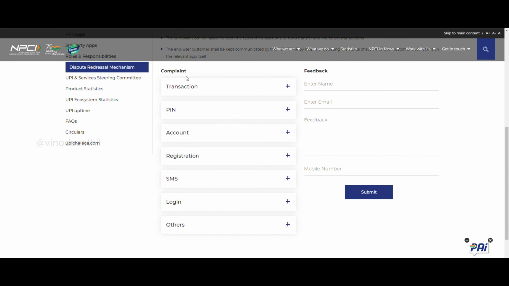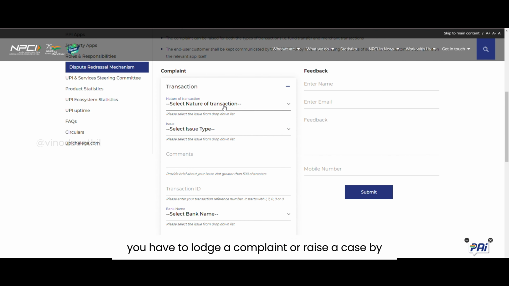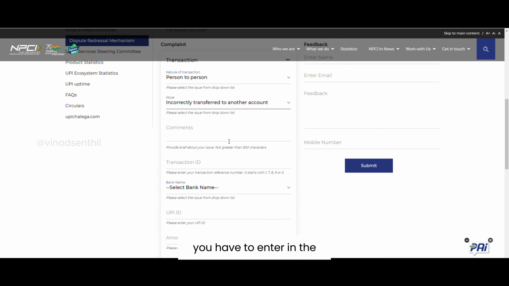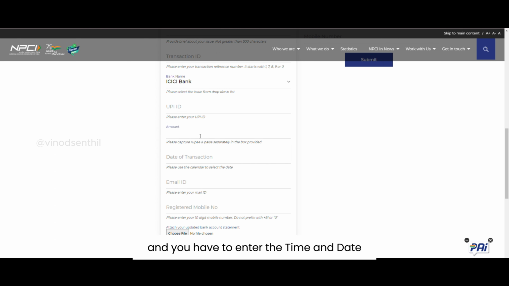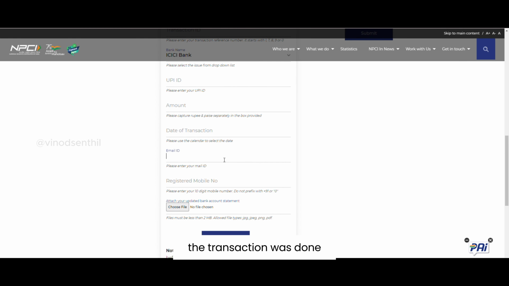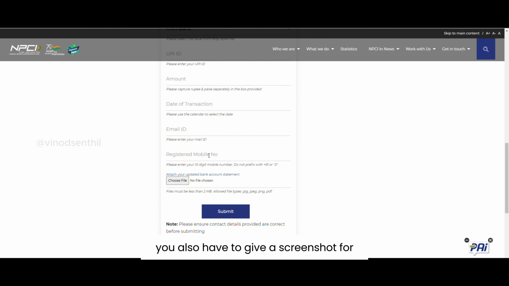Inside this, you have to lodge a complaint or raise a case by entering the UTR detail of the transaction, number one. Number two, you have to enter the recipient detail and the sender detail, both, by entering their phone number and the VPA details. VPA is Virtual Payment Address, right? And you have to enter the time and date the transaction was done. On top of it, you also have to give a screenshot as proof of the particular transaction as an attachment to that case.